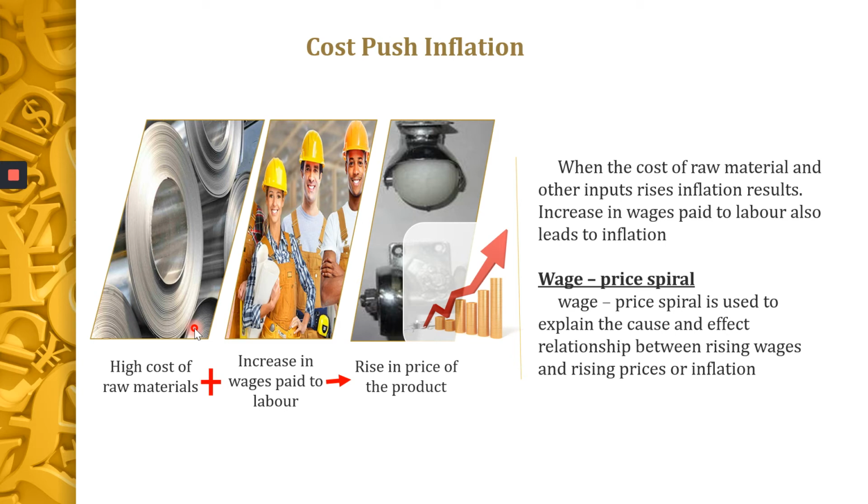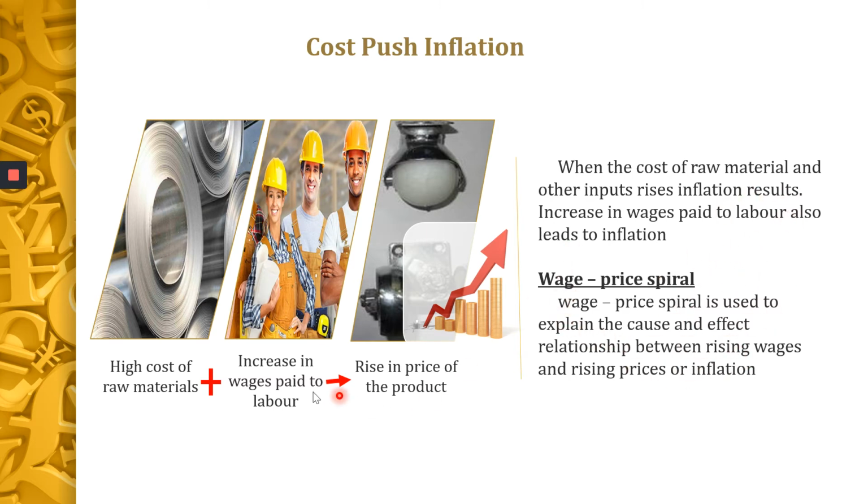We had to pay more for his wages. So naturally the price of the dosa has increased. So high cost of raw materials and the increase in the wages paid to the laborer will naturally increase the price of the product. Then you have the wage price spiral. Spiral means it goes on and on and on.